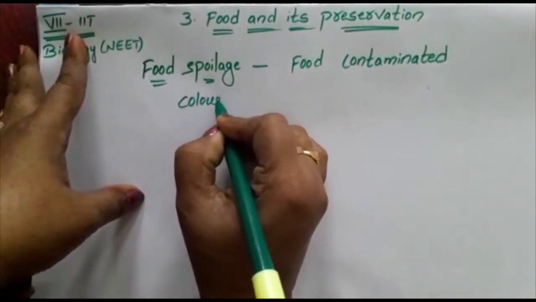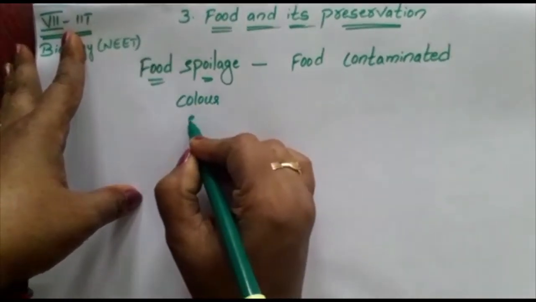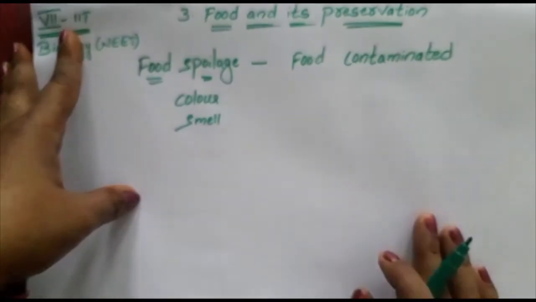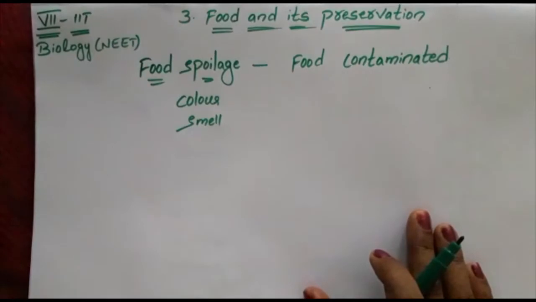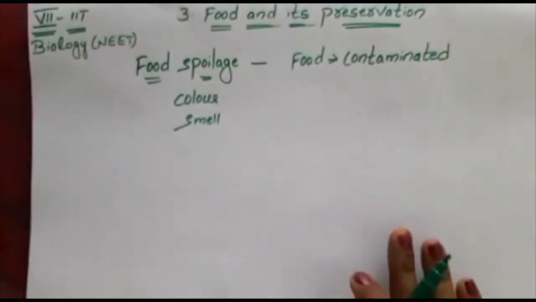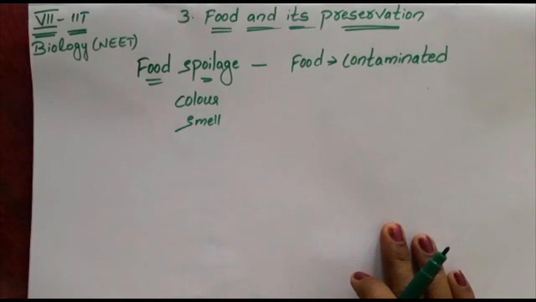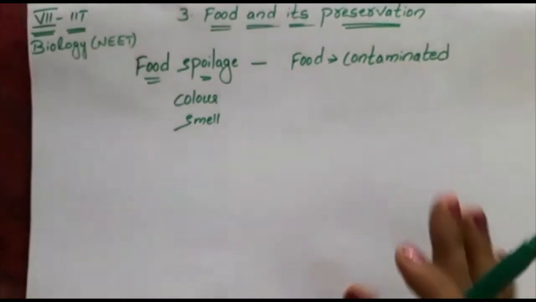And how can you notice that food is spoiled? By color change, as well as it gives an odor. Odor is nothing but smell. So, food spoilage is a process by which food gets contaminated so that it is unfit for consumption. For eating, it will not be useful. And the spoiled food gives a change in color.